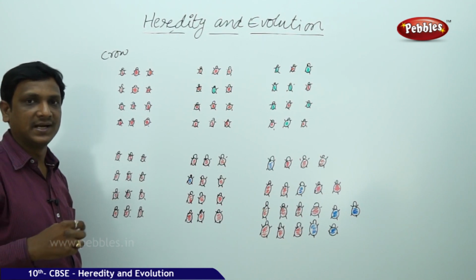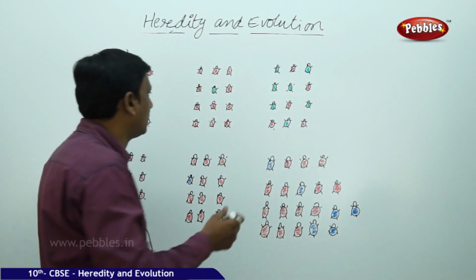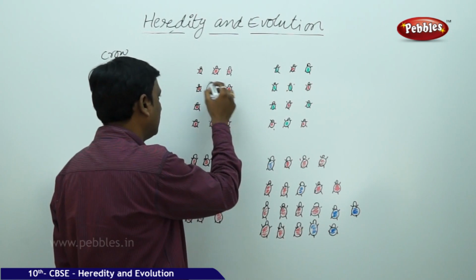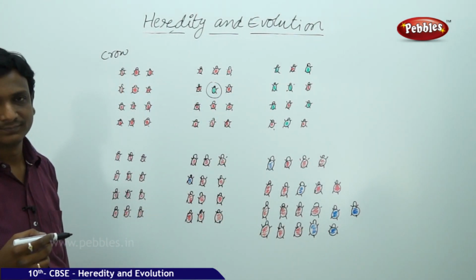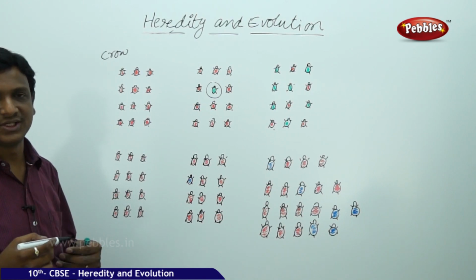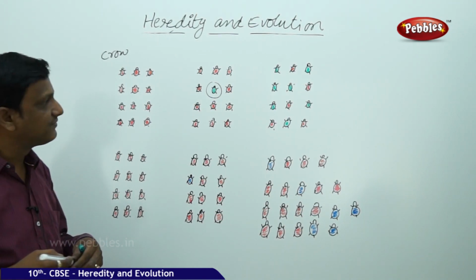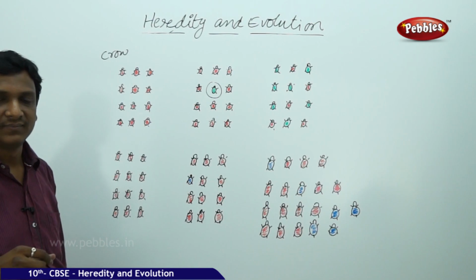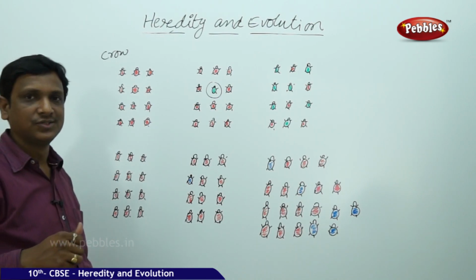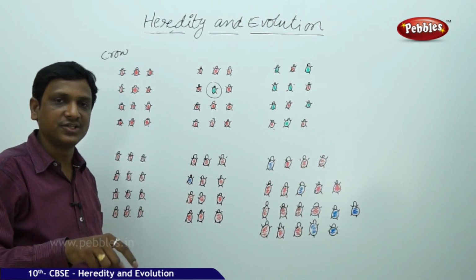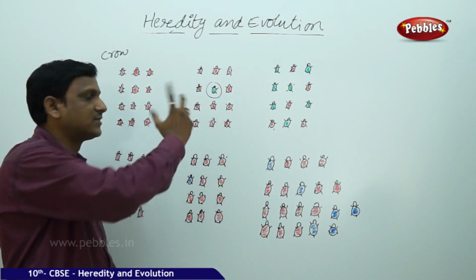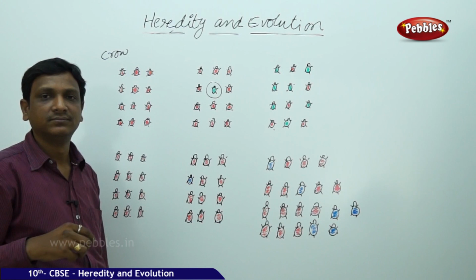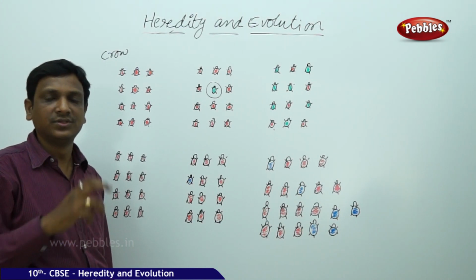Suddenly what happened is that in the red color beetle population, one variation has occurred. One of the beetles has got green color. That is a variation, and this change happened through the genes. So it can pass this variation to its progeny. The green color can be passed to the next generations.